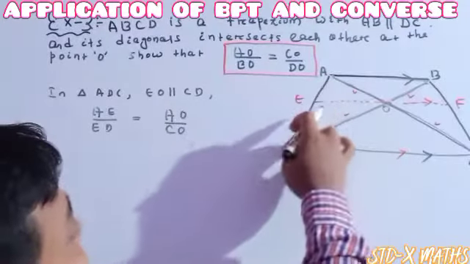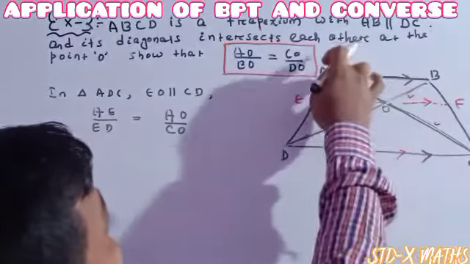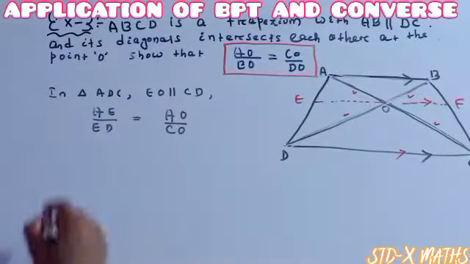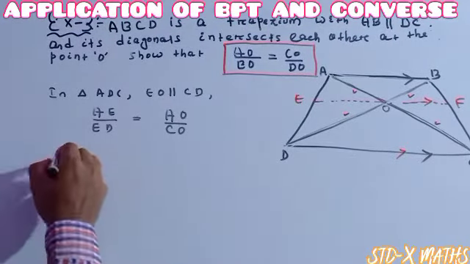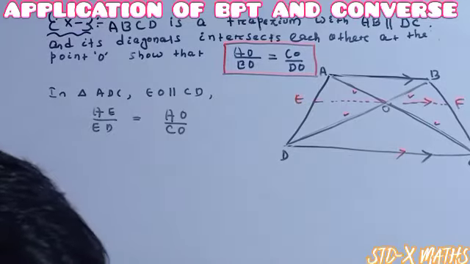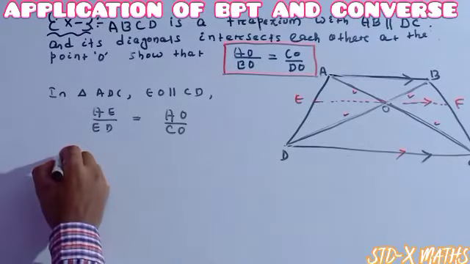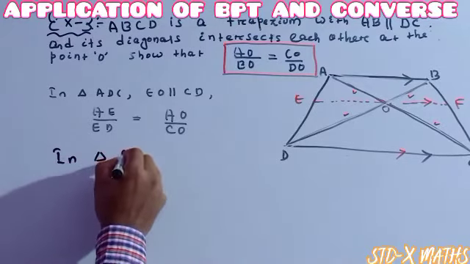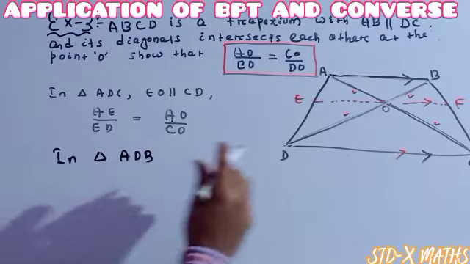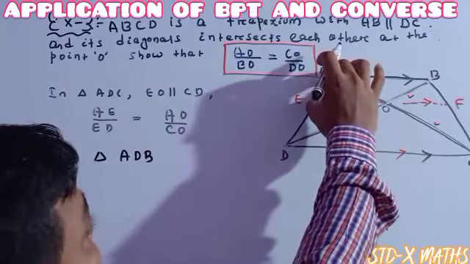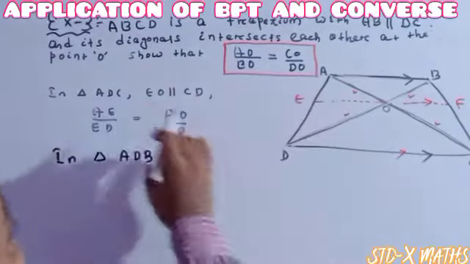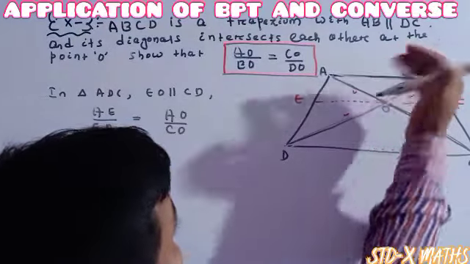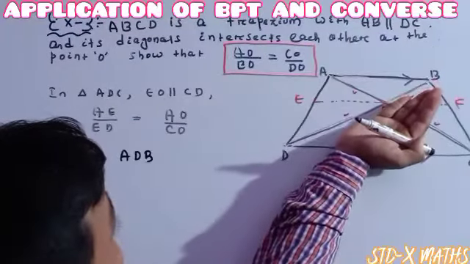Now I am taking this triangle. The name of the triangle is ADB. See, in triangle ADB, why did I take ADB? Because for both the triangles, this one should be common. Here AE by ED in this triangle, also AE by ED for this triangle.